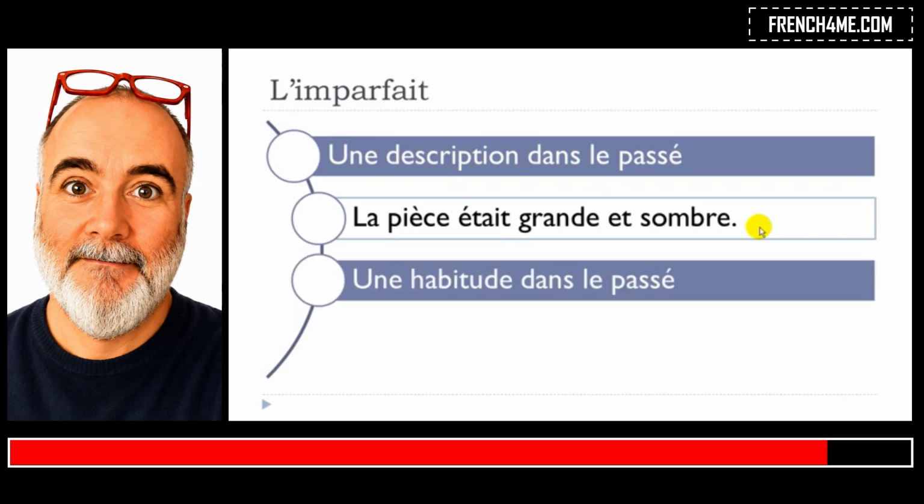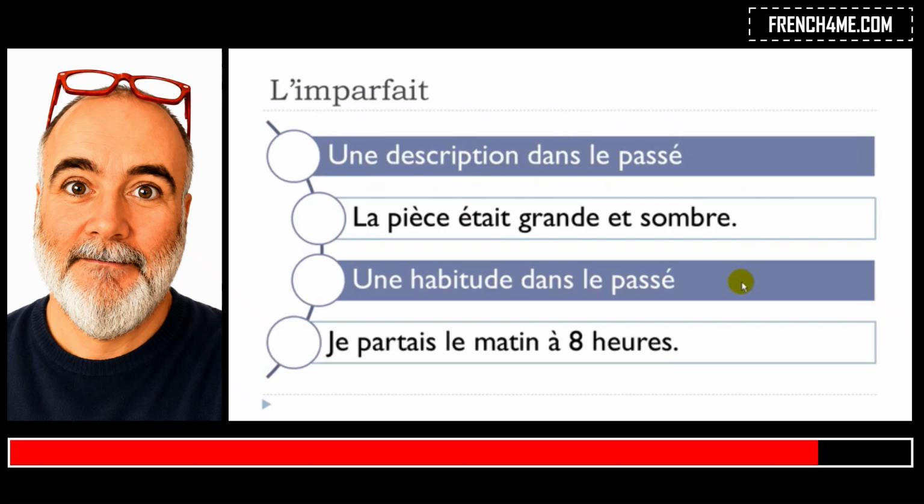Second situation, une habitude dans le passé. So a habit, something that you are used to do in the past. And the example is je partais, partir is to leave, and it's the imperfect form here. Le matin, the morning, à 8 heures. So in that case, you want to say that it's a habit, something that you do in the past, then you should use l'imparfait.